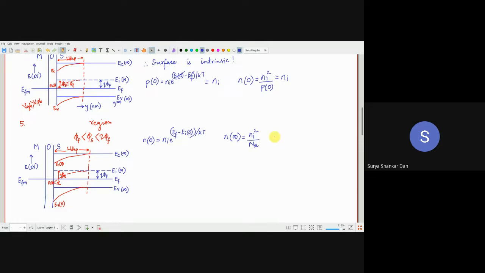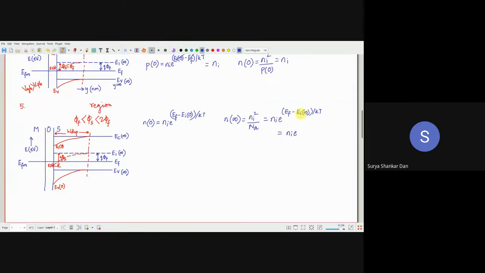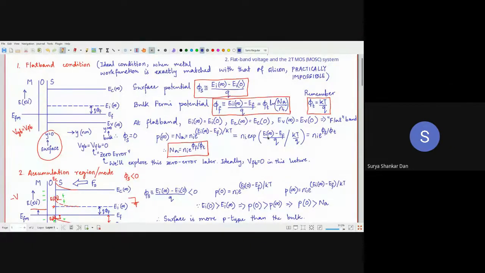So we could have also written ni e to the power of (EF minus Ei infinity) by kT. Then ni e to the power of (Ei infinity minus Ei0) by kT, basically minus phi f by phi t. Because what was phi f? Let me show.